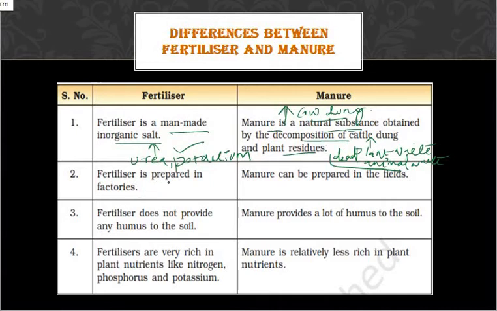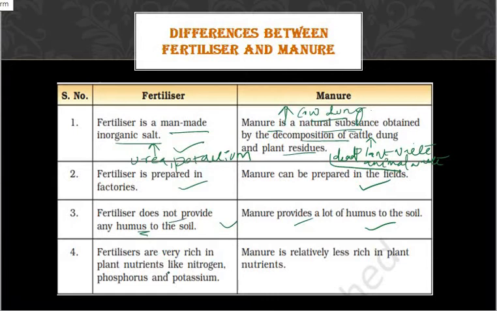Fertilizer is prepared in factories, so it is called a man-made substance. Manure can be prepared in the open fields. Fertilizer does not provide any humus to the soil. Manure provides a lot of humus to the soil. Humus means water retaining capacity. You can provide water retaining capacity using manure, but you cannot provide that using fertilizer.